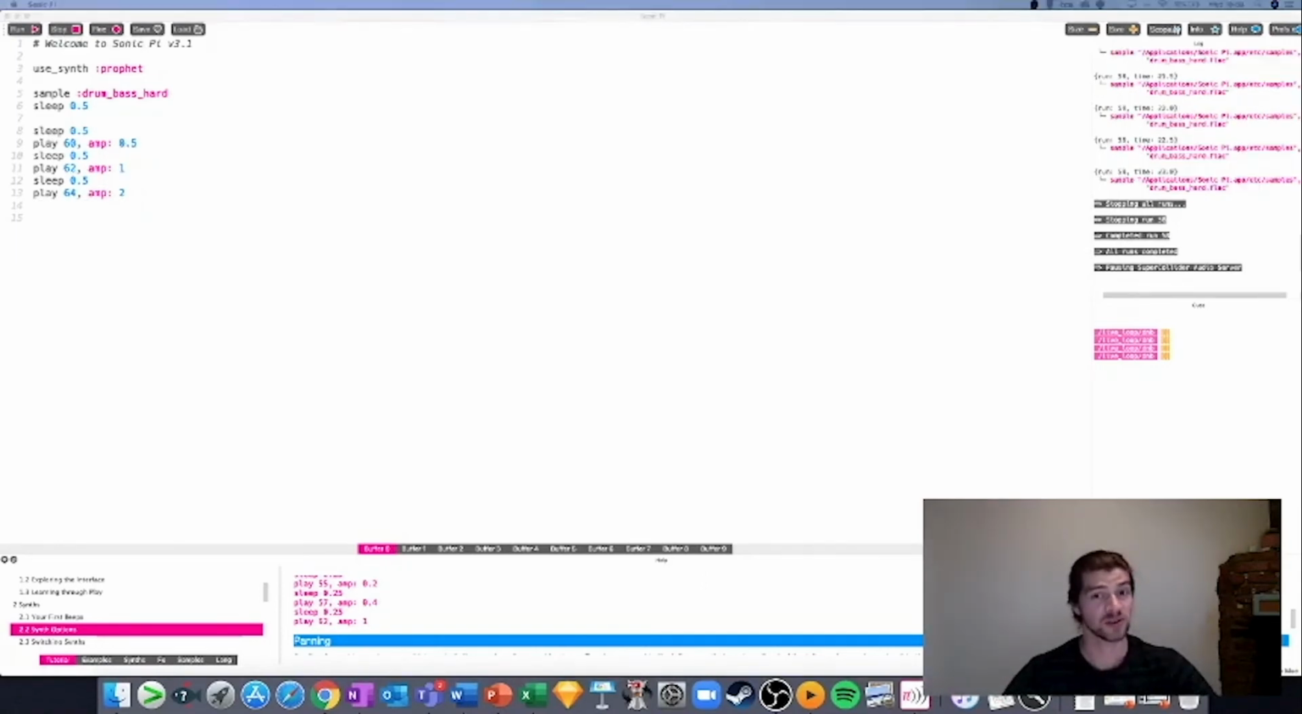So now you know how to add loops. But the thing about loops, sometimes you don't want something to go on forever. You might only want it to happen a certain number of times. Say for instance 3 times. We can do that too in Sonic Pi.